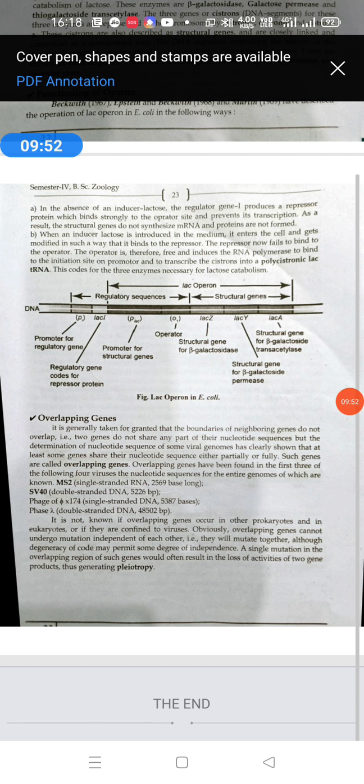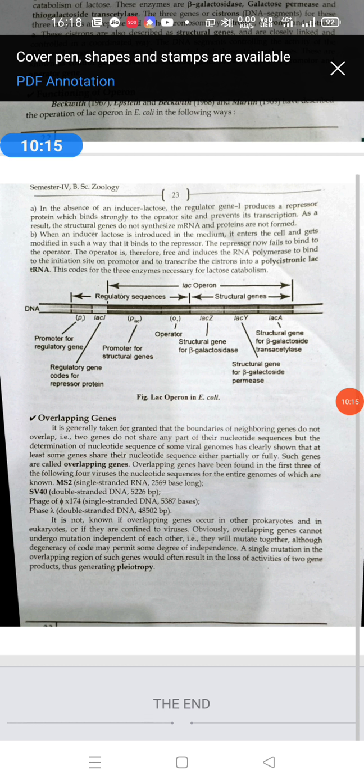So they will mutate together, although the degeneracy of the code may permit some degree of independence. A single mutation in the overlapping genes would often result in the loss of activity of the two gene products, thus generating pleiotropy. That means when a mutation takes place in a single gene, it produces two kinds of expression in two different situations.